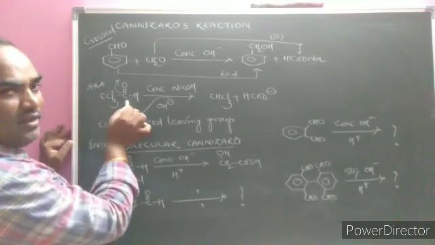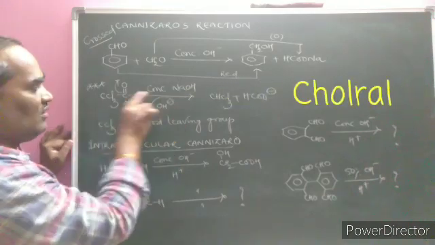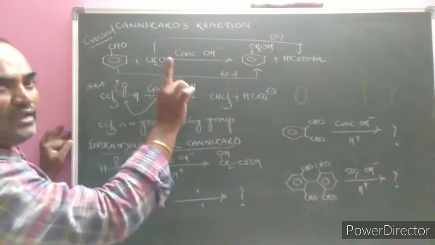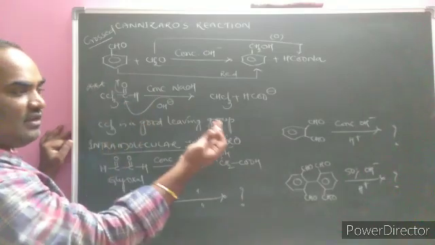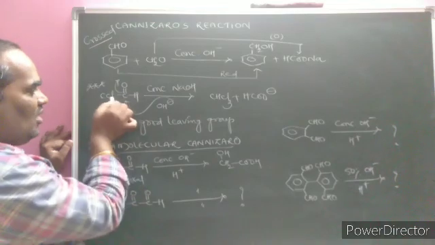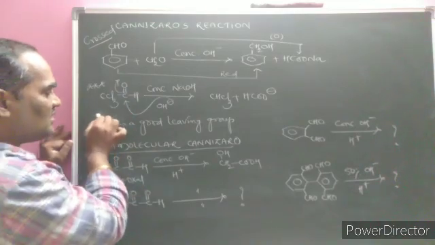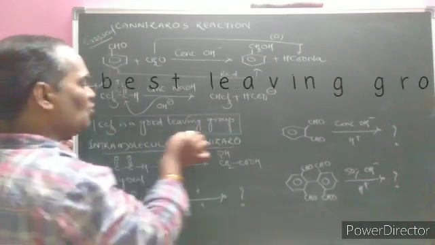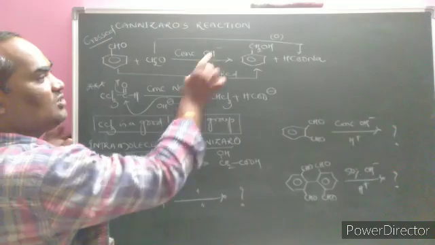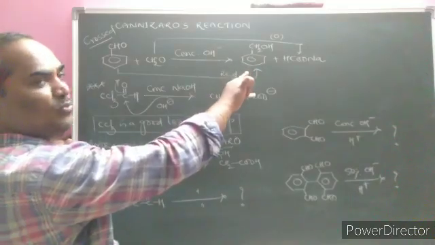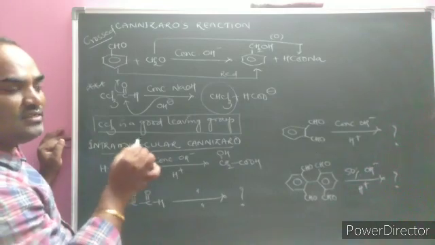One is the previous question. Here chloral, or trichloroacetaldehyde, is given and a strong base is given. Here it should follow the Cannizzaro reaction. But what happened here? Due to CCl3, Cl is an electron withdrawing group. 3 Cls are attached on the alpha carbon atom. That's why CCl3 is a good leaving group, or electron withdrawer. Hence instead of a disproportionation reaction, it forms chloroform, CHCl3.